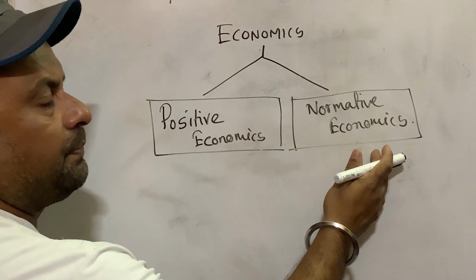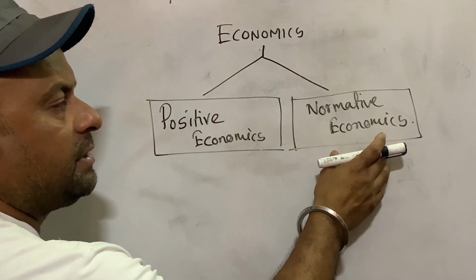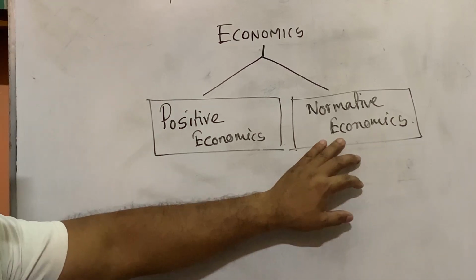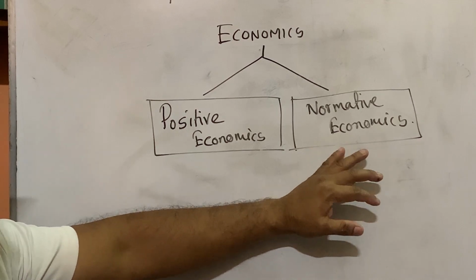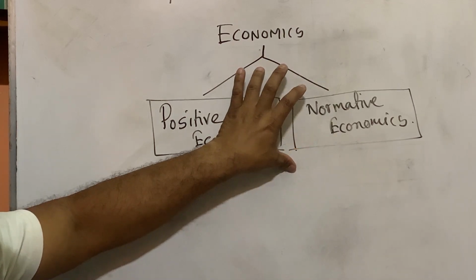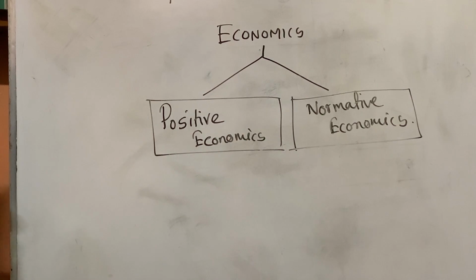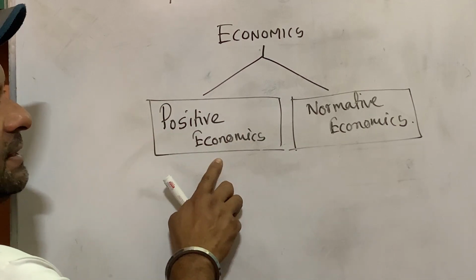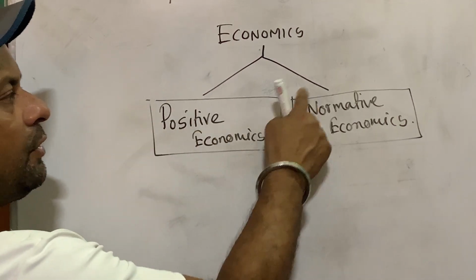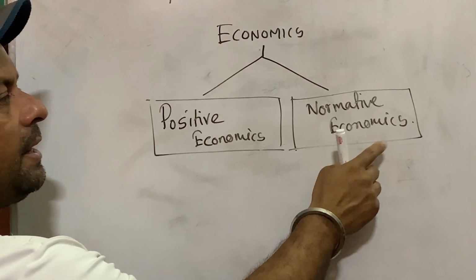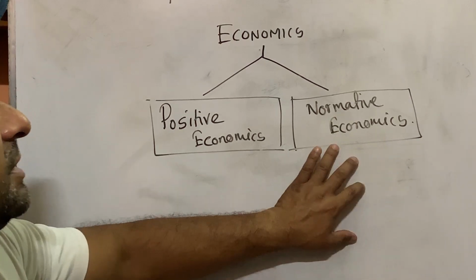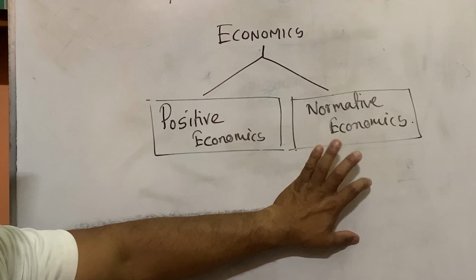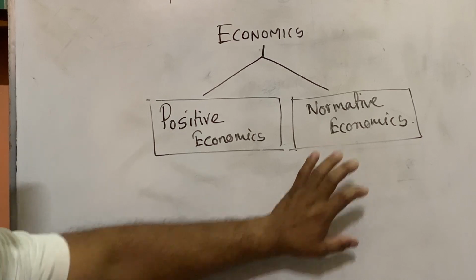Some people may agree with it, some may not. That time it is normative because it has no numerical proof. So in economics we deal with only those items which have numerical facts, so positive economics. Normative has no numerical facts. It is the assumption of someone or someone's prediction or someone's wish. So this is the normative part.